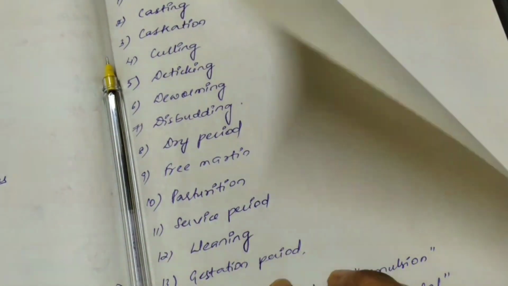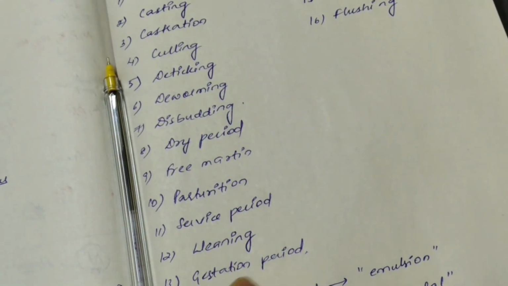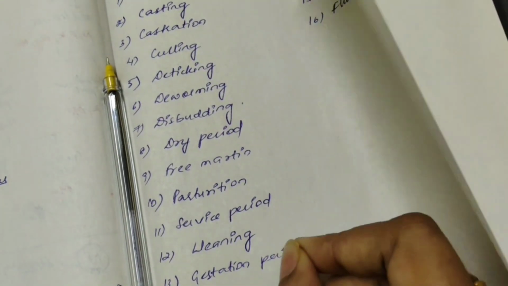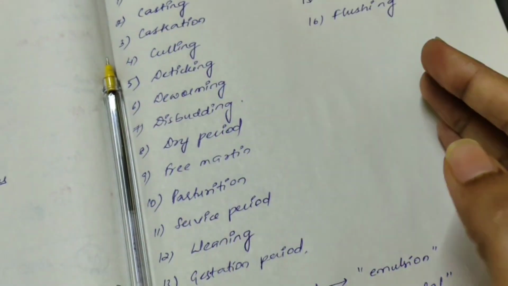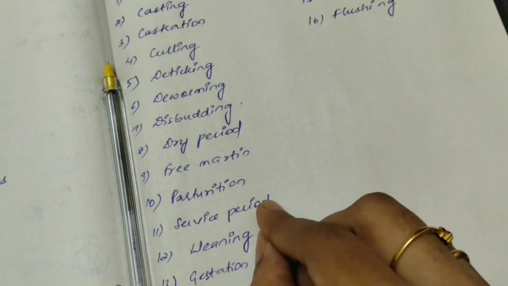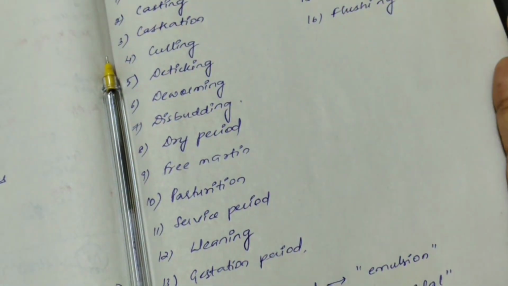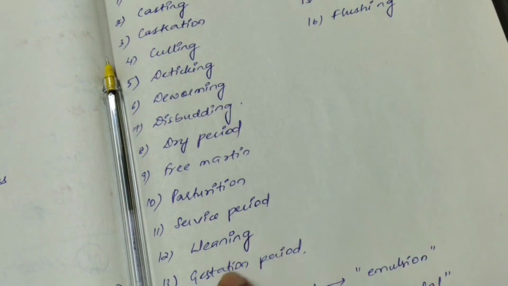Next, gestation period means from conception to delivery. Don't get confused between these periods. Always check the questions and read properly: from what period to what? Gestation period means from conception to delivery. Service period means after delivery to next conception. Dry period means after drying to next calving.